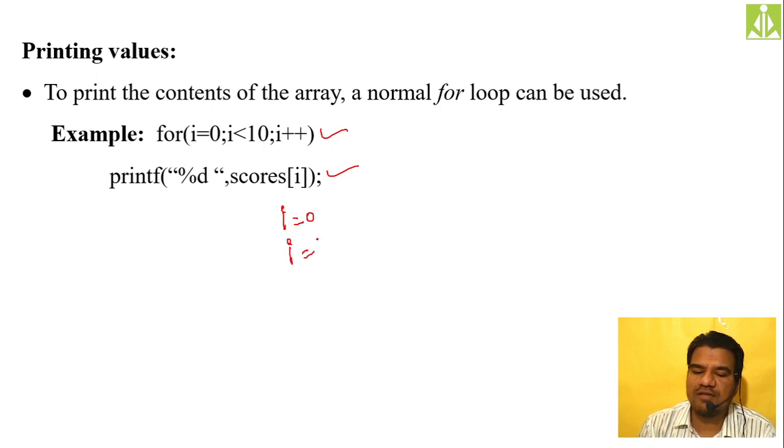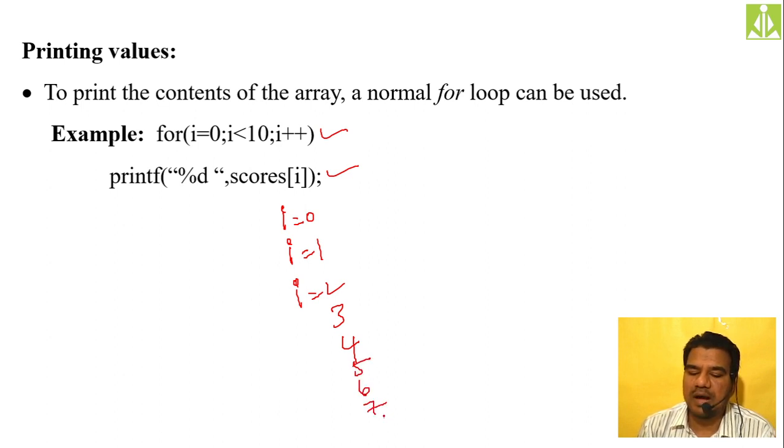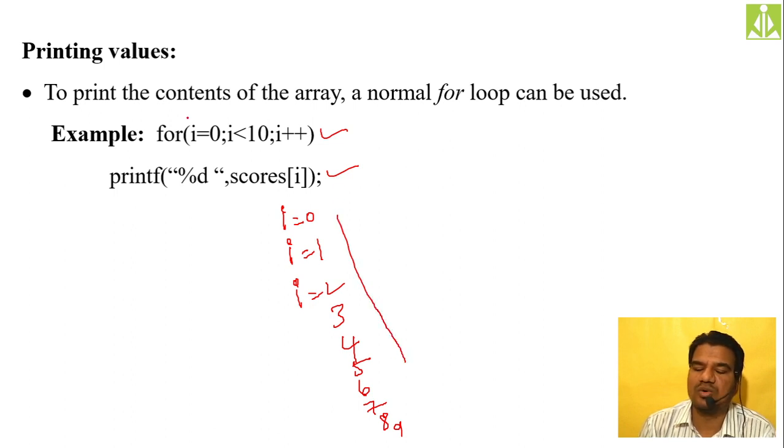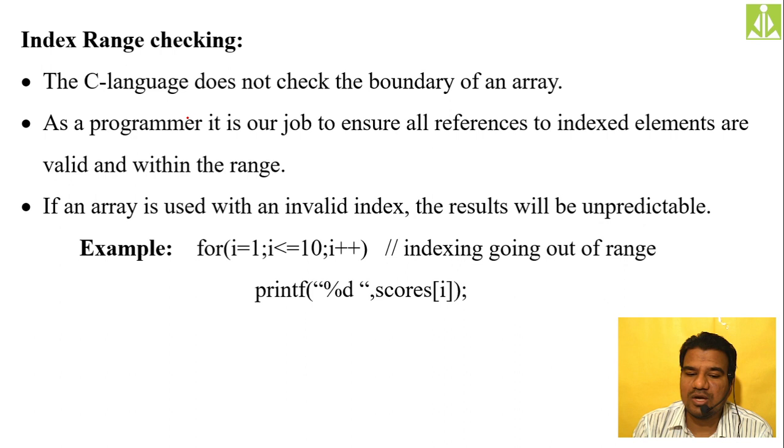In the second iteration, the I value will become 1. So scores of 1 you will get on the output screen. Third iteration, it will become 2. Fourth iteration, 3. Fifth, 4. Sixth, 5. Seventh, 6. Likewise, up to 9, it will print all the values from 0 to 9 on the output screen. We have seen practically also.